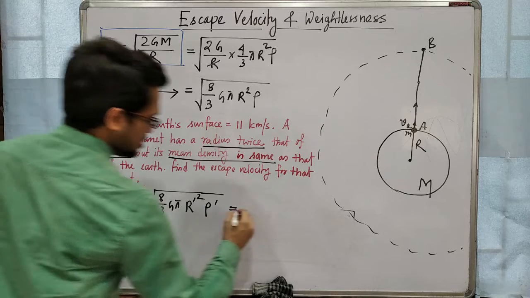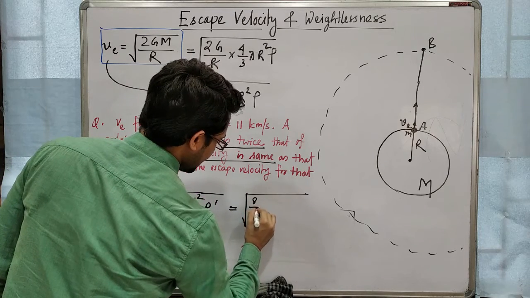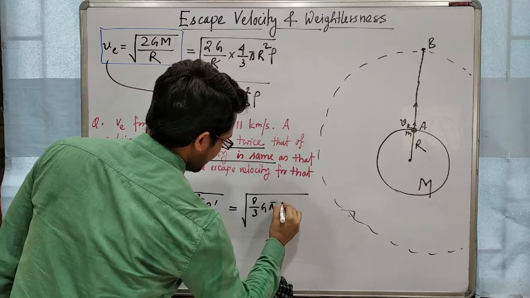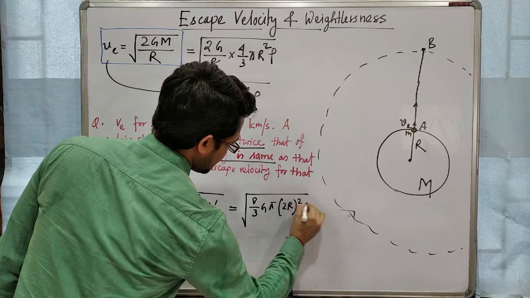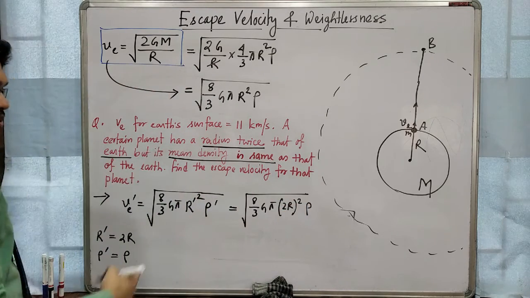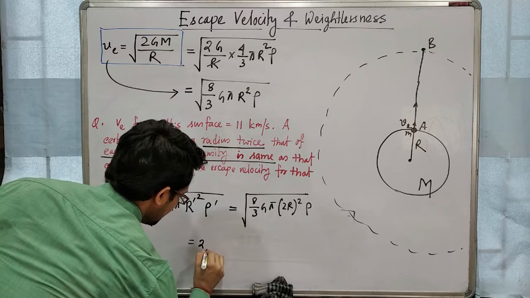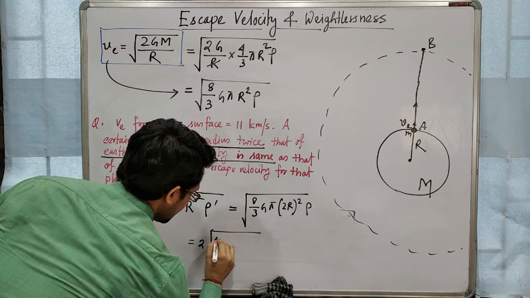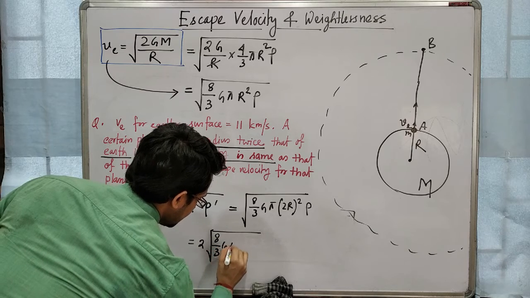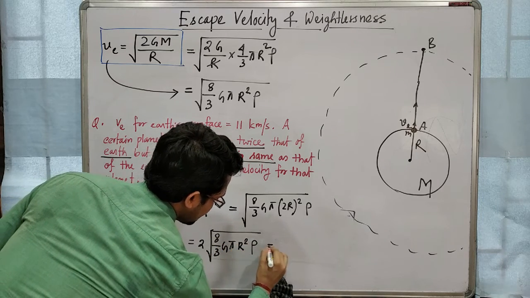Radius is twice. So put the values: root over 8 by 3 G pi (2R) square rho. Now (2R) square means 4R square, so we can take that 2 out of the root sign. So 2 root over 8 by 3 G pi R square rho.